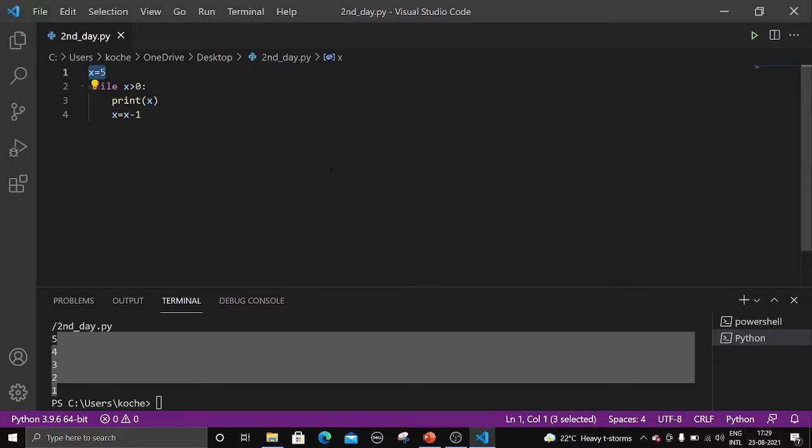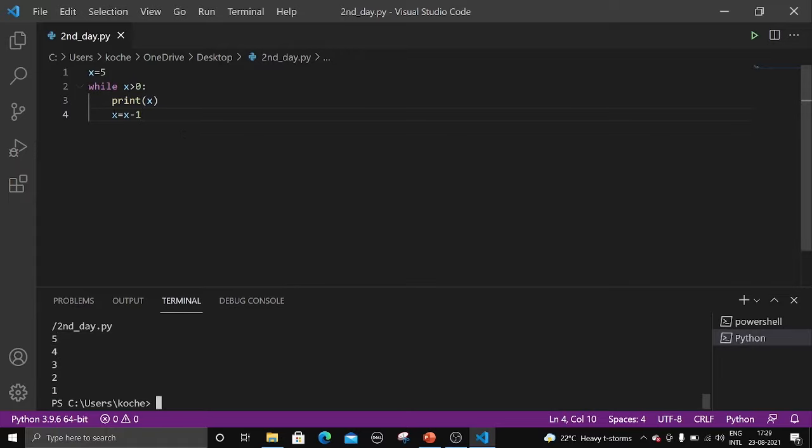x equal to 5 I have taken initially and x is greater than 0. Is the condition correct? Yes, it is correct because 5 is greater than 0. If 5 is greater than 0, we are printing x. What is x? 5. 5 is printed and the next step we are decrementing. Decrement is nothing but decreasing a number. What is 5 minus 1? 4. So next it will go here. Is 4 greater than 0? Yes. So it will print 4 here. And next it will decrement again. What is 4 minus 1? 3. So 3 is printed and it will be decremented. It will be 2 now. Next it will be 1 and it will be 0, and 0 is greater than 0, is it correct? No, it is not correct. So it will stop executing.